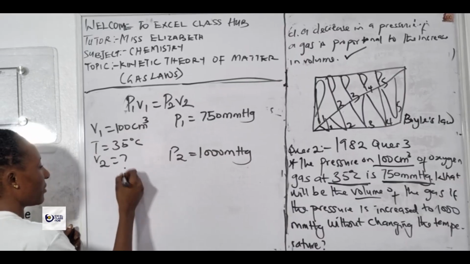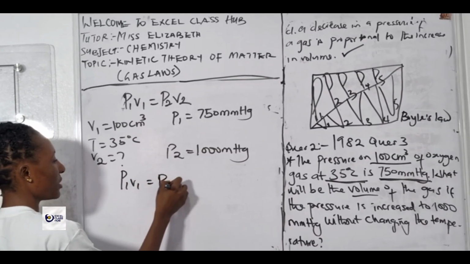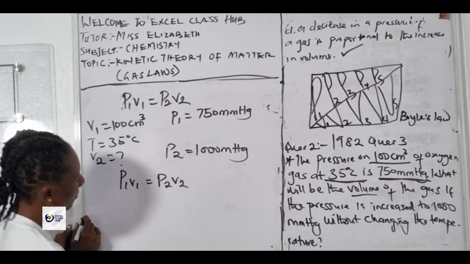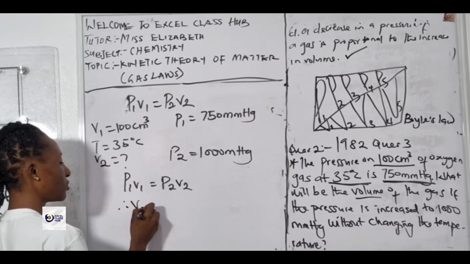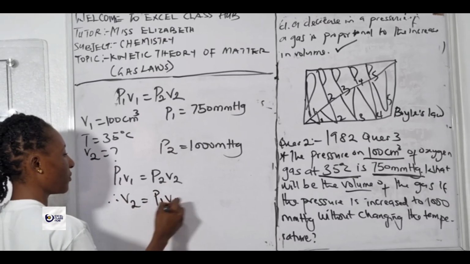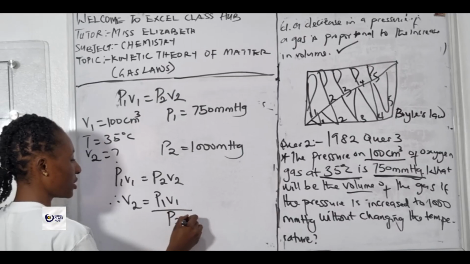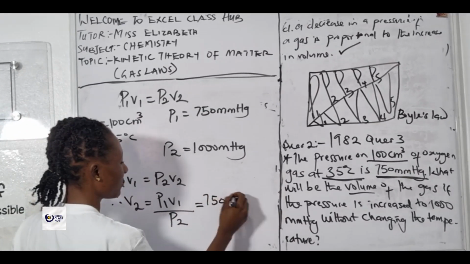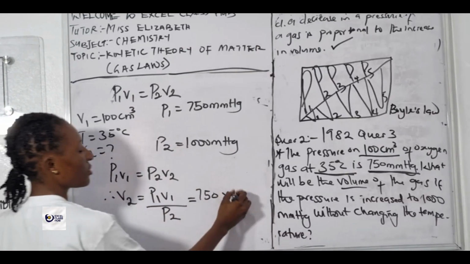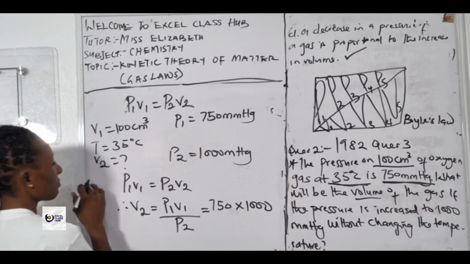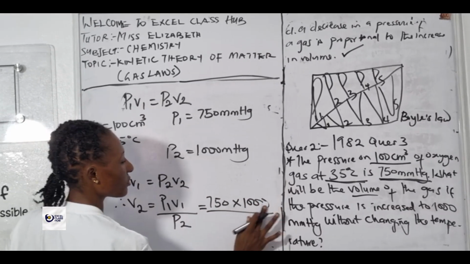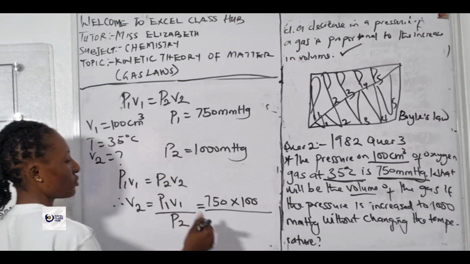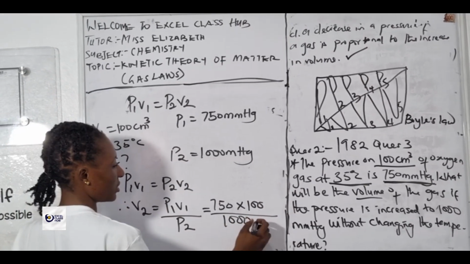Write out our formula again: P1 V1 = P2 V2. What we're looking for is V2. Making V2 the subject of the formula, V2 = P1 V1 over P2, which is 750 times 100 over 1000.